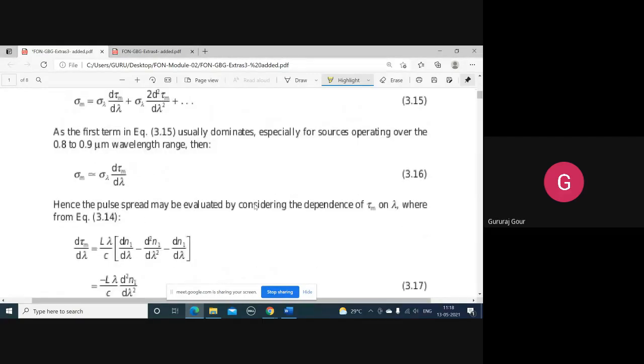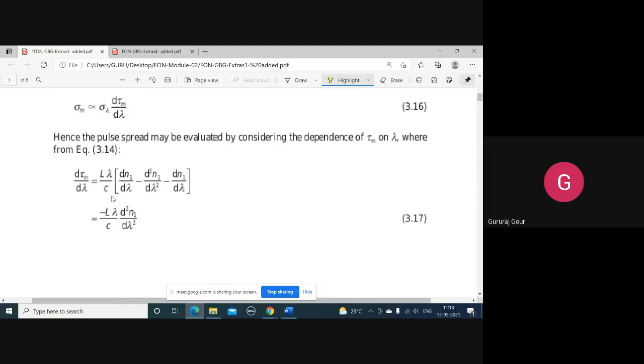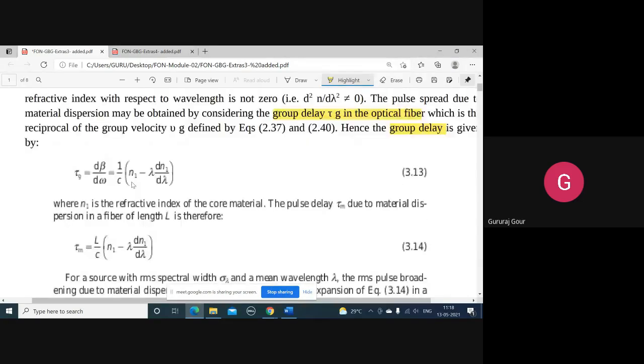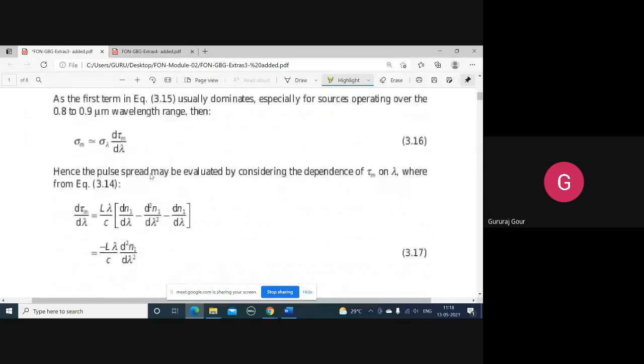The pulse spread is evaluated by considering the pulse delay tau m as a function of lambda. So this equation, tau m equals L by c times n1 minus lambda dn by d lambda, you try to differentiate d tau m by d lambda. L by c is a constant, and inside, if you differentiate n1, we get dn1 by d lambda.